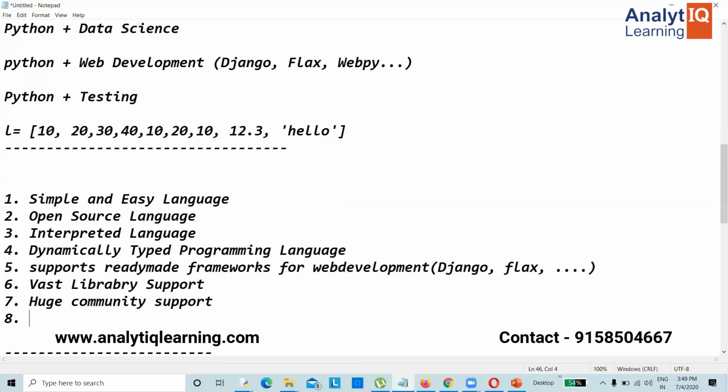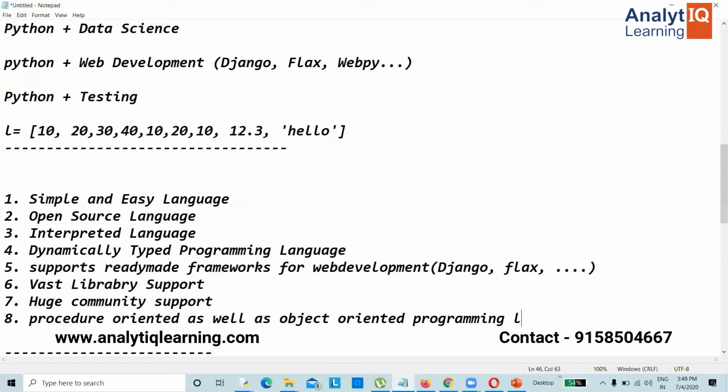Python supports both procedure-oriented as well as object-oriented language.